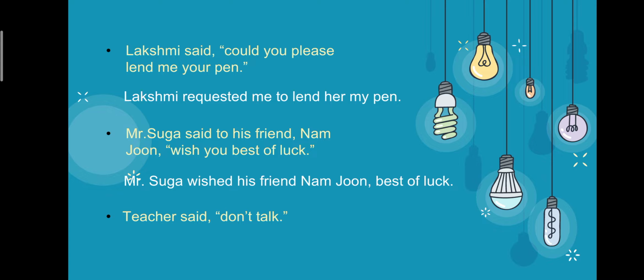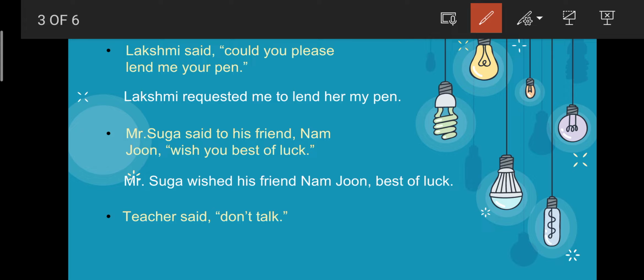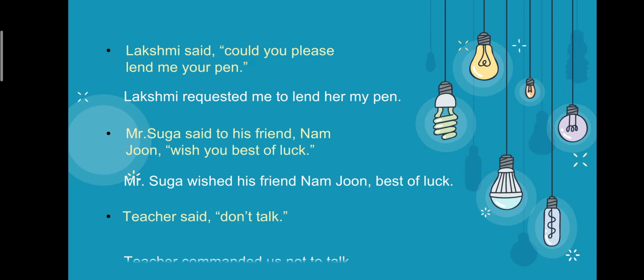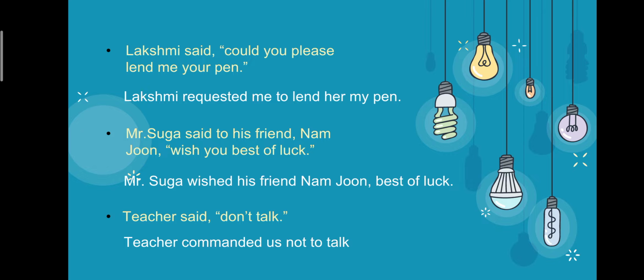Okay, the last example. Teacher said, don't talk. Okay, so it is a command. We can write teacher, instead of said, we can use commanded or ordered, right? And the third rule of imperative sentences is don't should be changed into not to. So teacher commanded us not to talk, or teacher ordered us not to talk. Okay, right? So the examples of imperative sentences are over.